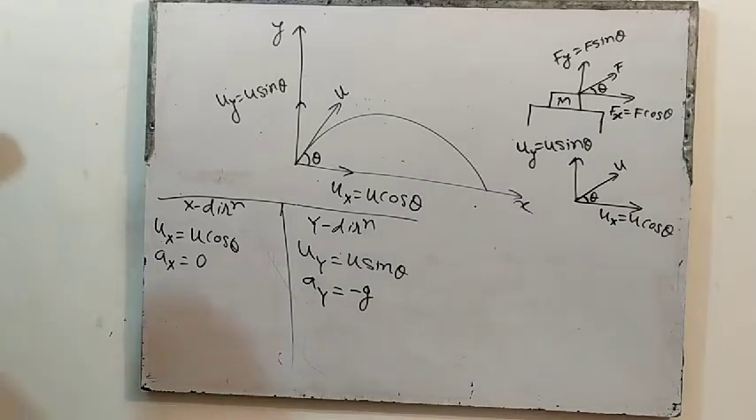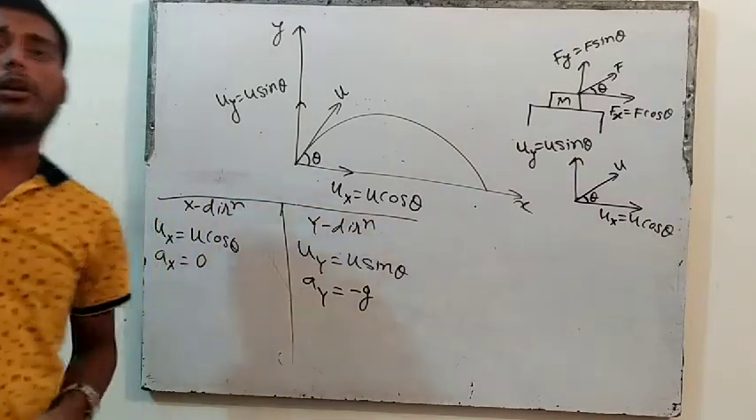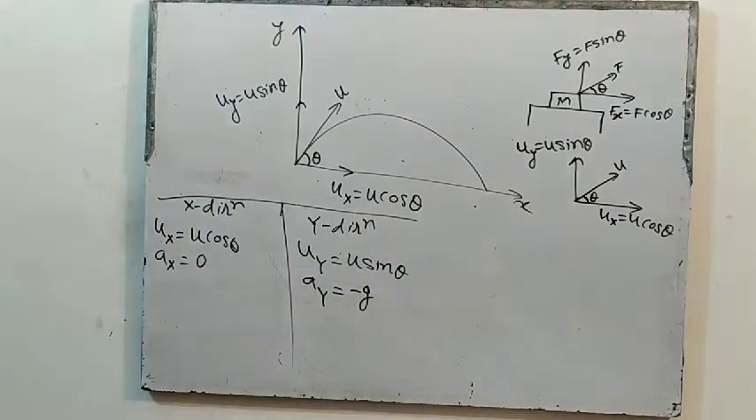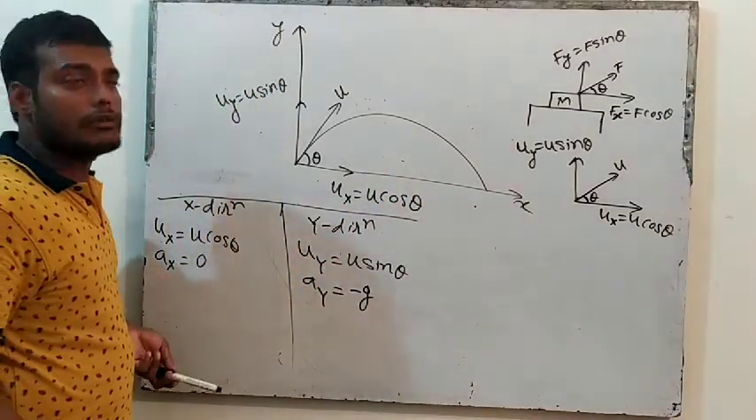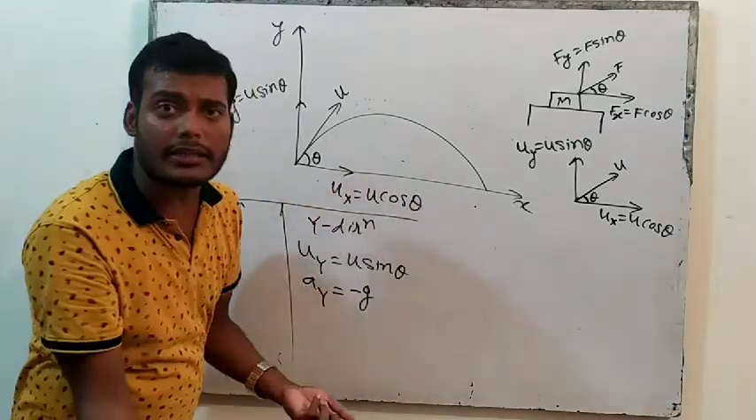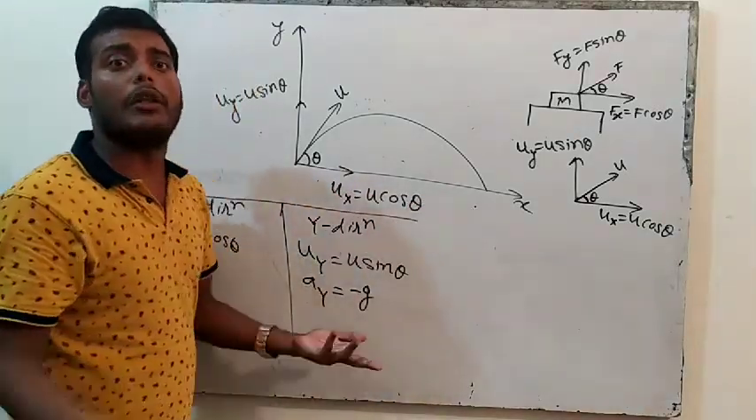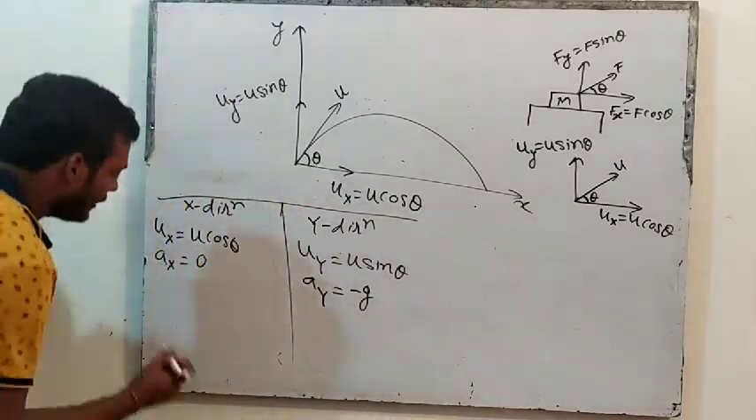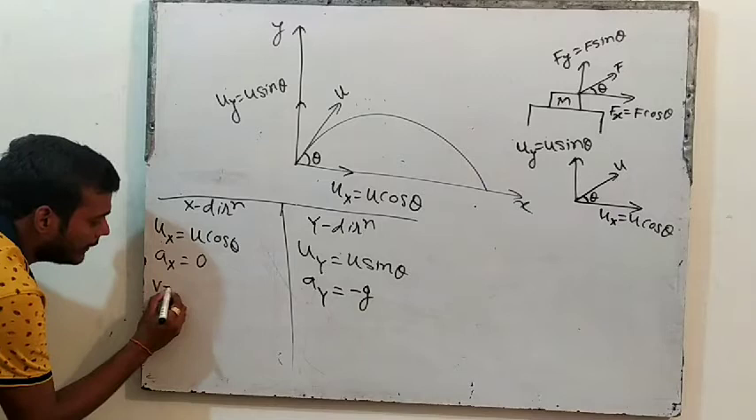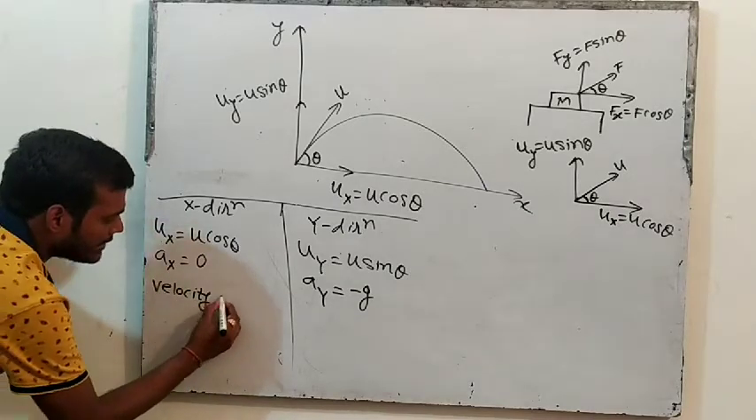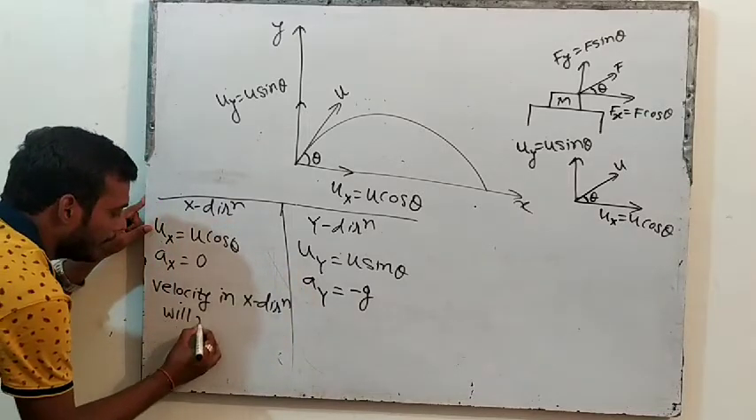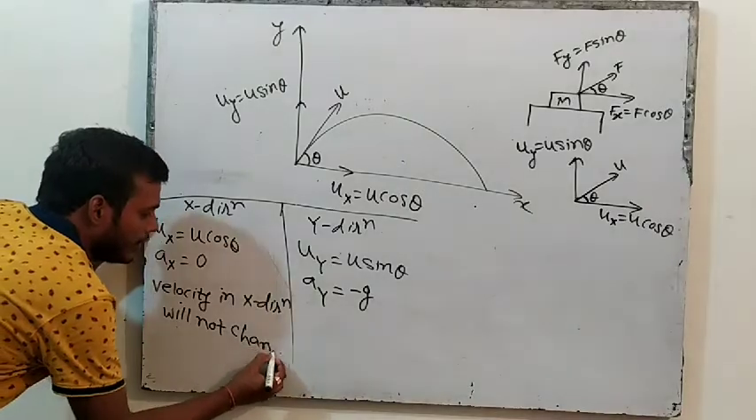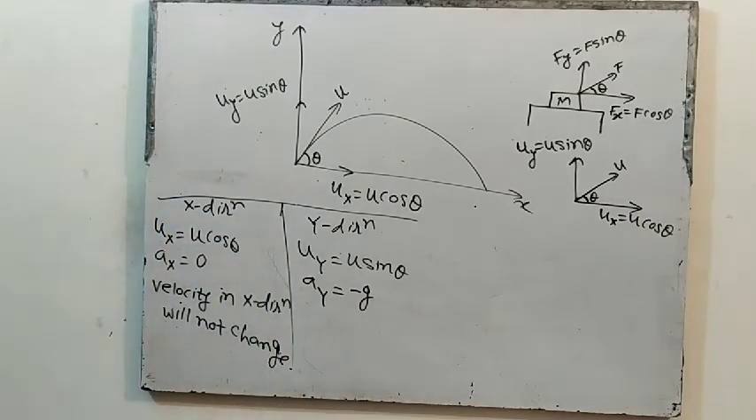In x direction motion, will the velocity change or not? Will this u cos theta change or not? Think about it. No, it will not change. Why? Because in x direction there is no acceleration and no force, so its velocity will not change. Write it: velocity in x direction will not change.